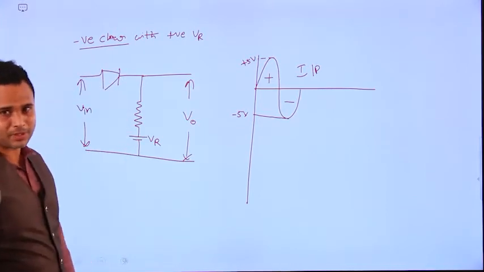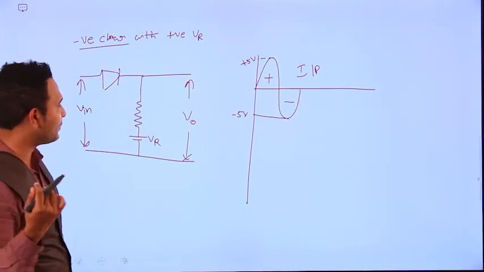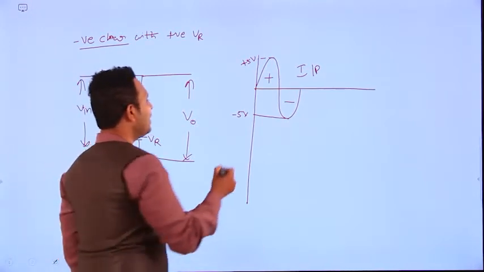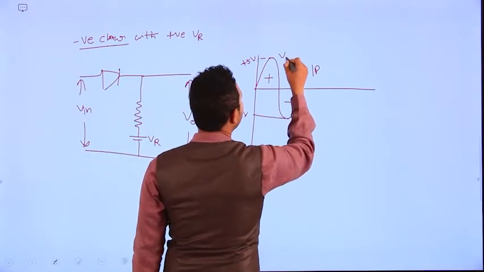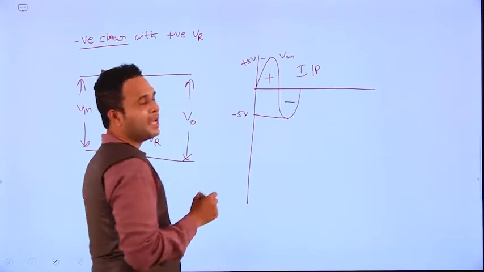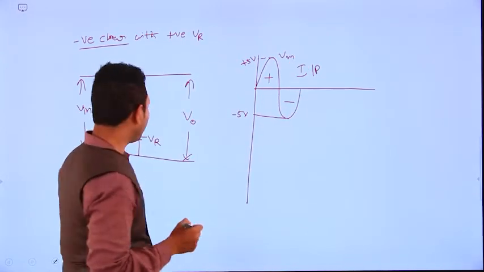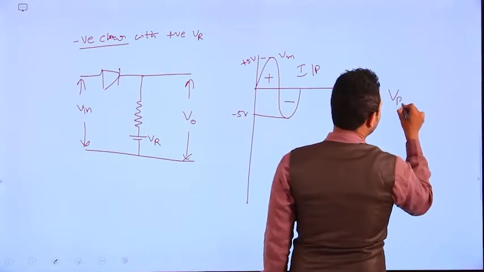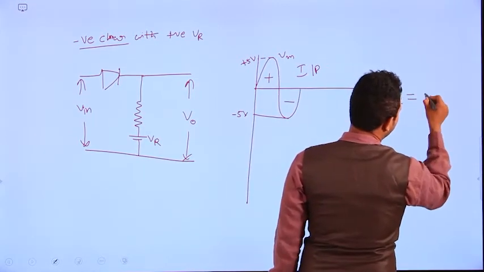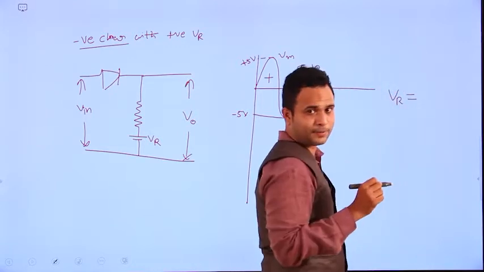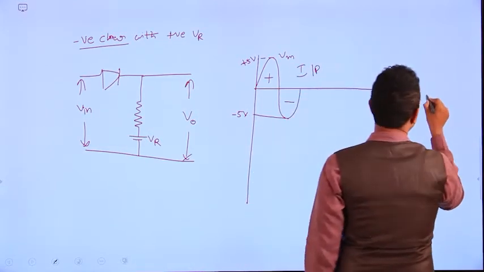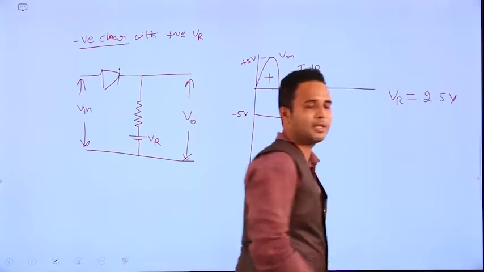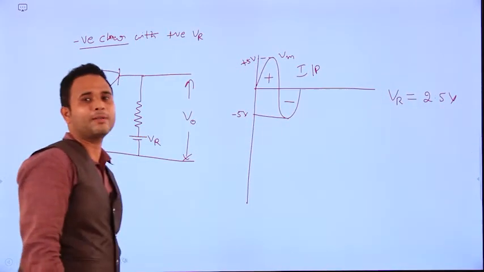The maximum positive peak is plus 5 volts and the maximum negative is minus 5 volts, so VM is plus 5 to minus 5. Listen carefully: here I am taking VR equal to 2.5 volts.